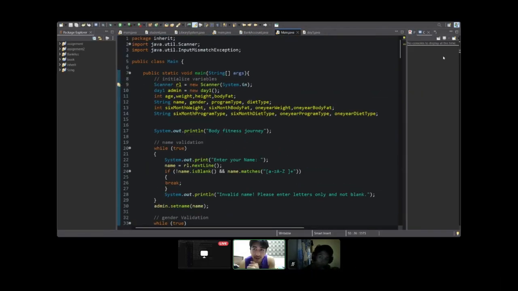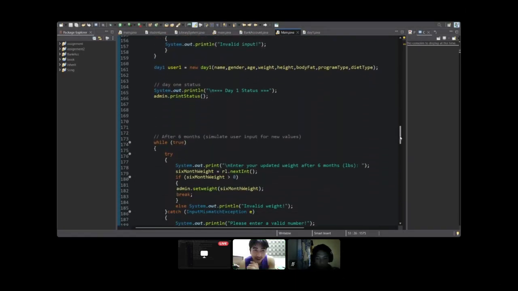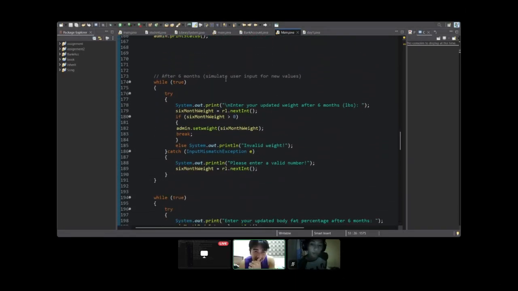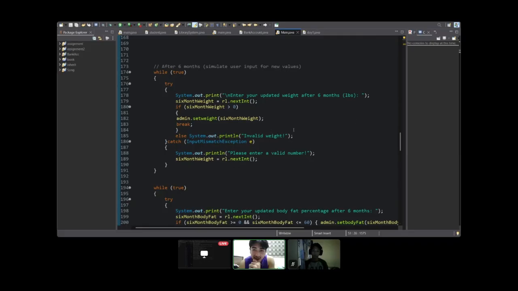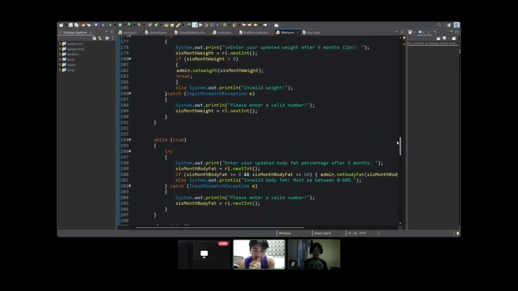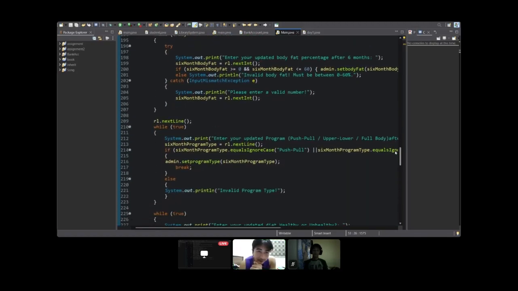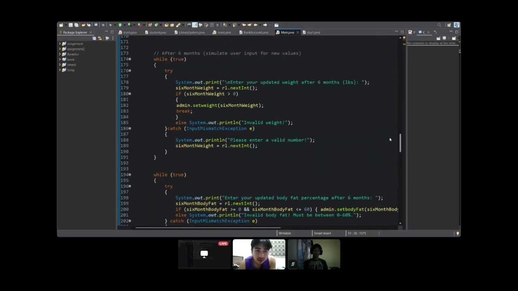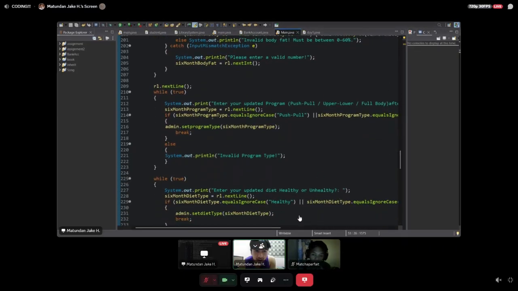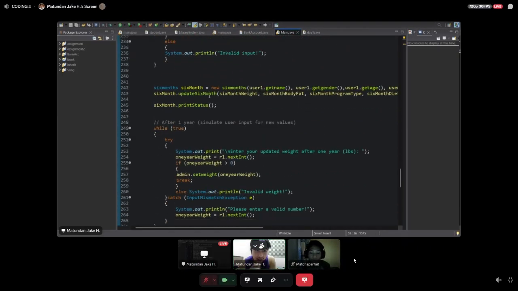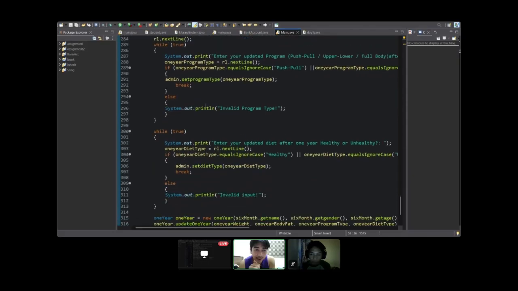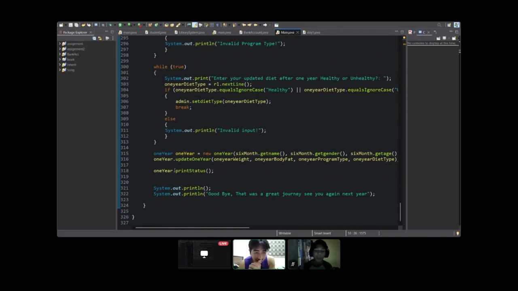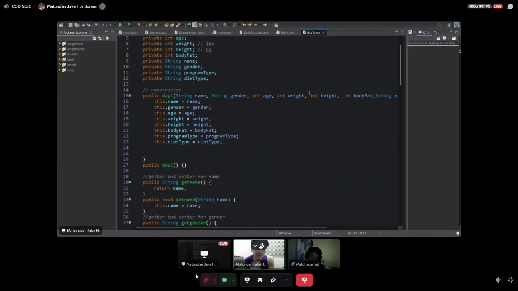And we go here to the main. You can see here, after 6 months, this is where we get the values to override the previous values of the variables. So here is weight, body fat, here is program type, here is diet type, which then prints the status for 6 months. Same here in 1 year. Here we will print the 1 year status. So can you explain the other one?